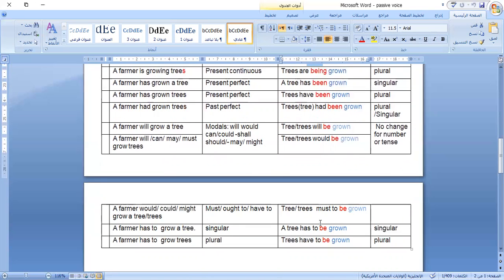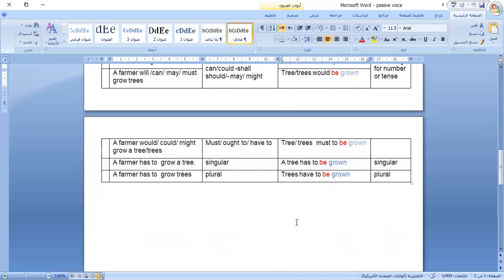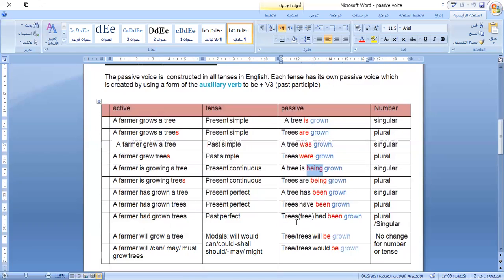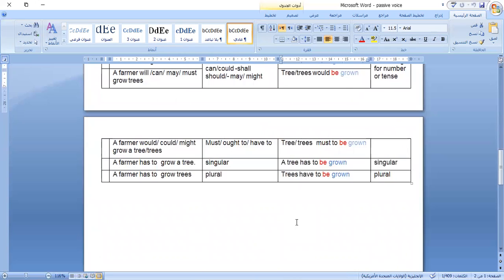Here are other examples about the passive voice. So just refresh your mind. I'll give you some words and think about them to make a passive form. Letter, write, make it passive. A letter, what is the verb "write"?